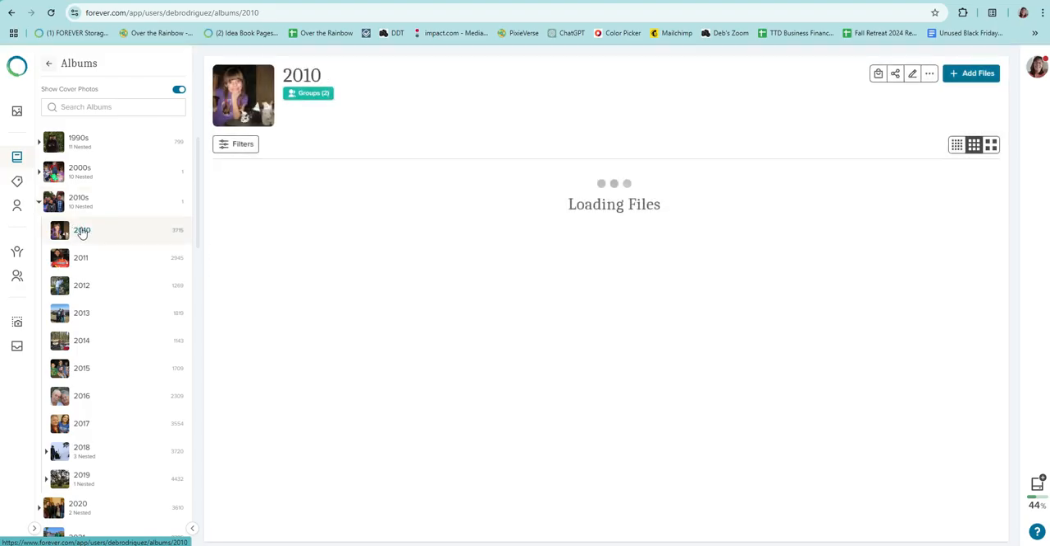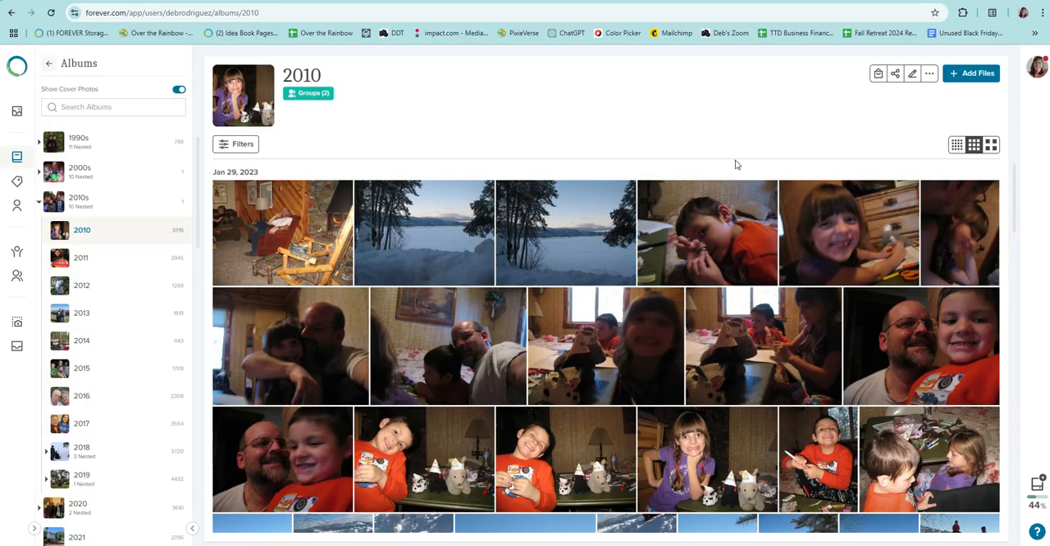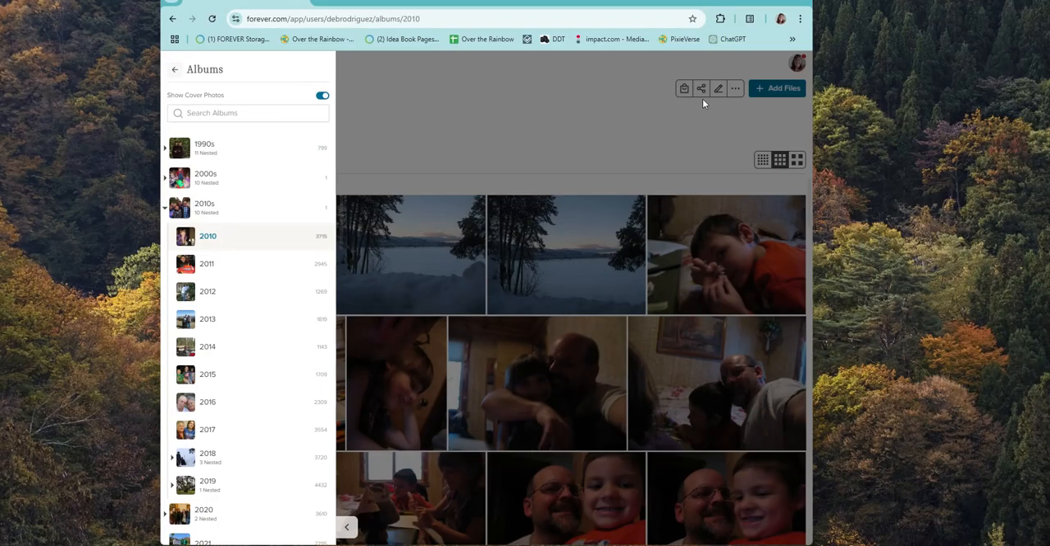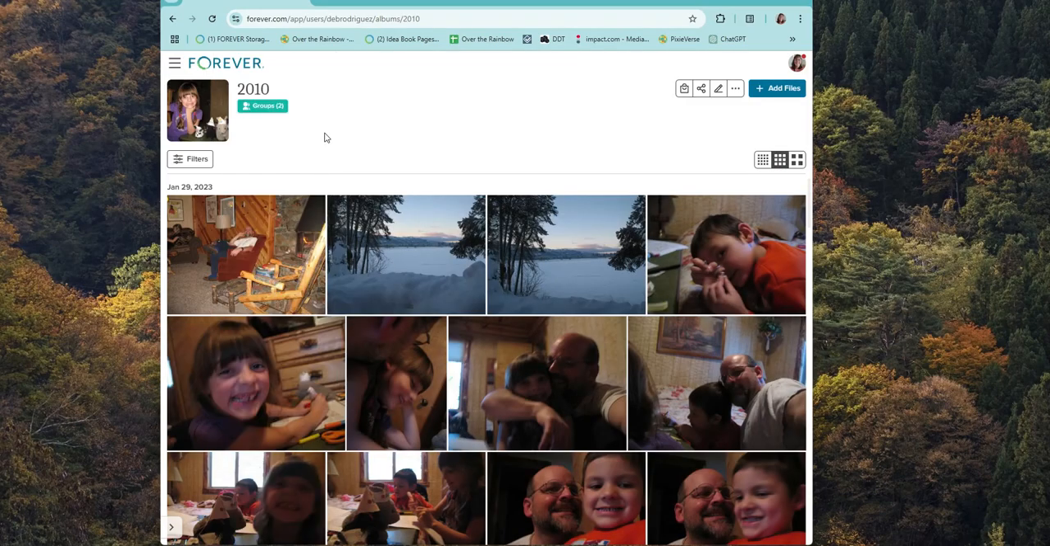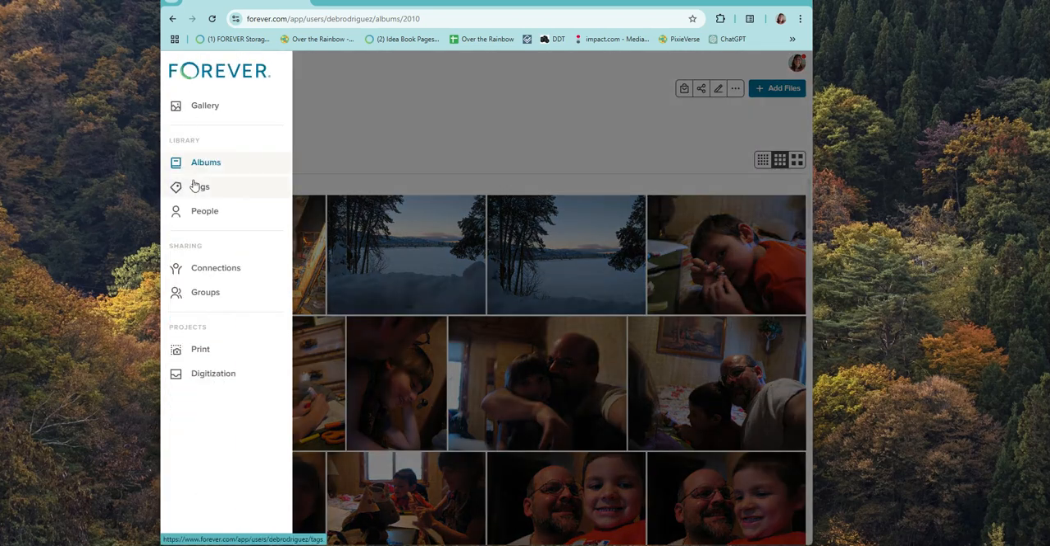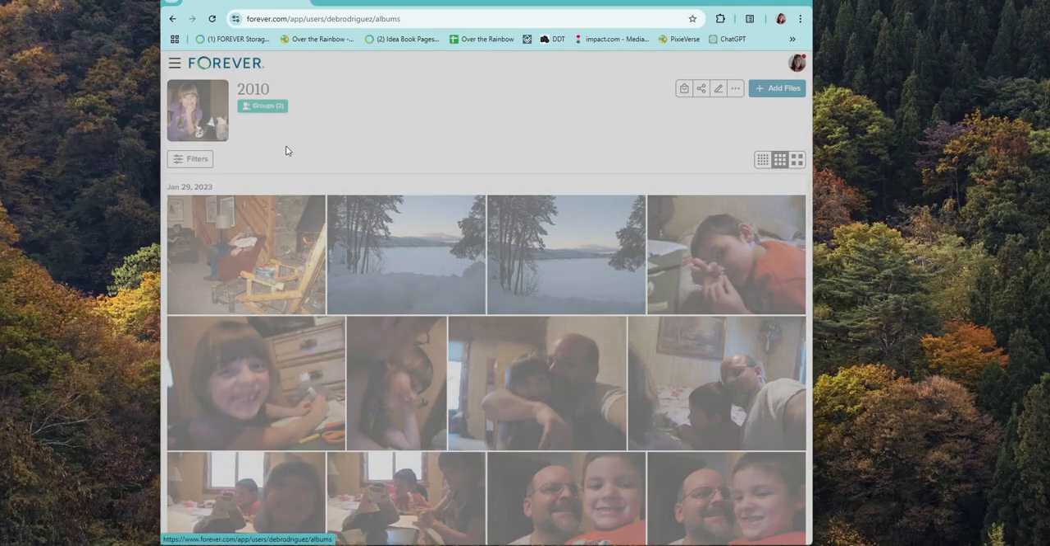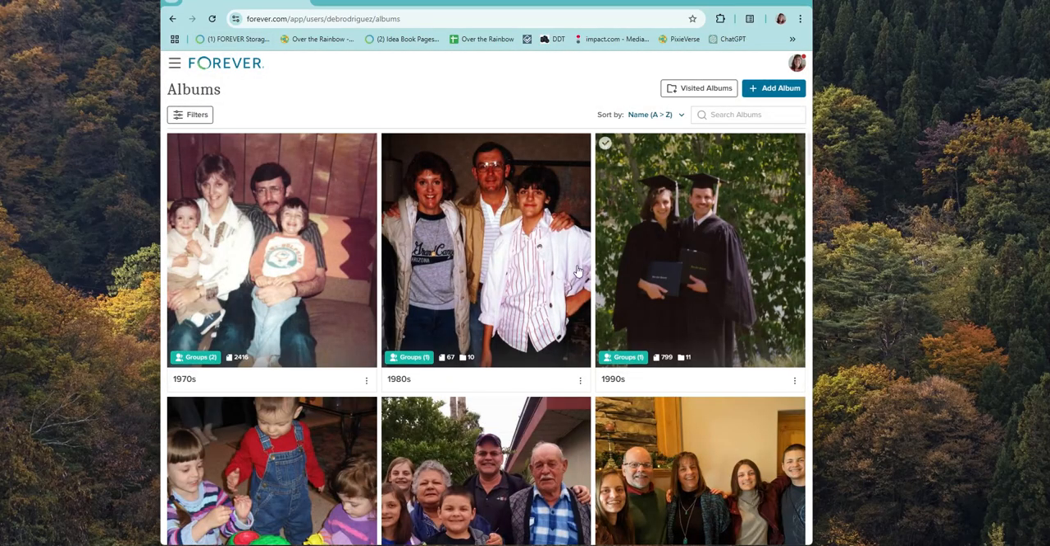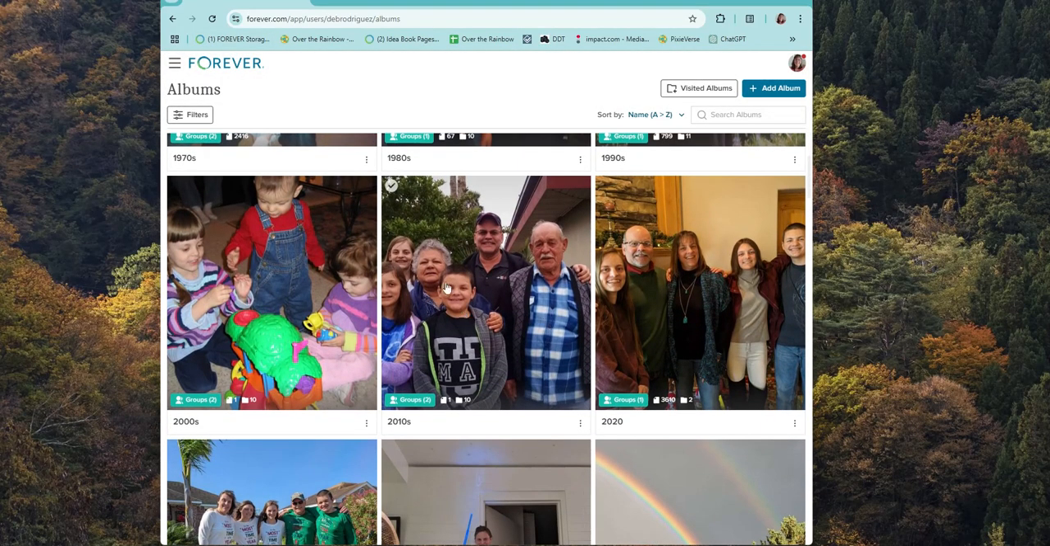So if I click on 2010 here, and it's loading all that. So I've got all of my 2010 here. I can use my filters to go through it. But let's say that my screen is reduced here. So if I've gotten into an album here and I look over here on the side and I don't even see what I'm trying to look at. Oh, that didn't work. I went back to my top level.